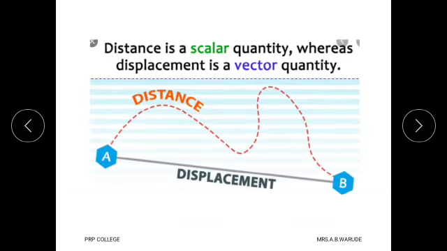See this diagram. This is the distance covered by the particle and this is called displacement. One main difference between distance and displacement is that distance is a scalar quantity whereas displacement is a vector quantity, because distance gives only a number, a magnitude, but displacement gives magnitude as well as direction.